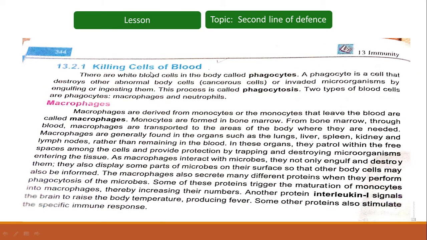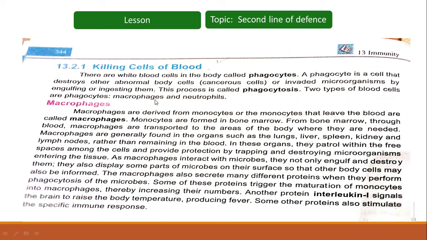Now, first we have the killing cells of blood. There are white blood cells in the body called phagocytes. We know that we have three types of blood cells: erythrocytes or red blood cells, white blood cells also termed leukocytes, and thirdly the platelets. Within the white blood cells, there is a category termed phagocytes. A phagocyte is a cell that destroys other abnormal body cells, maybe cancerous cells, or any invaded microorganisms by engulfing or ingesting them.